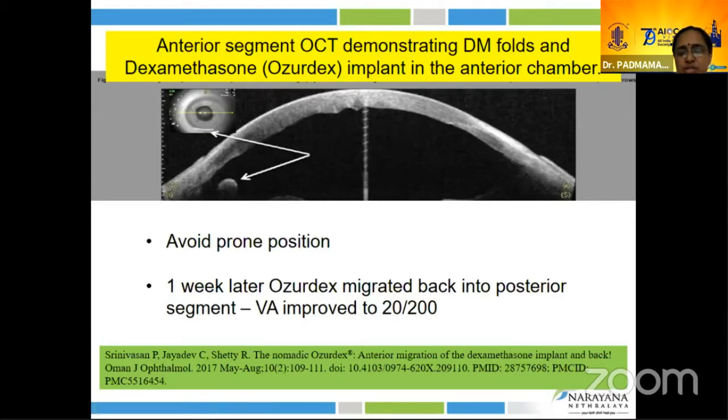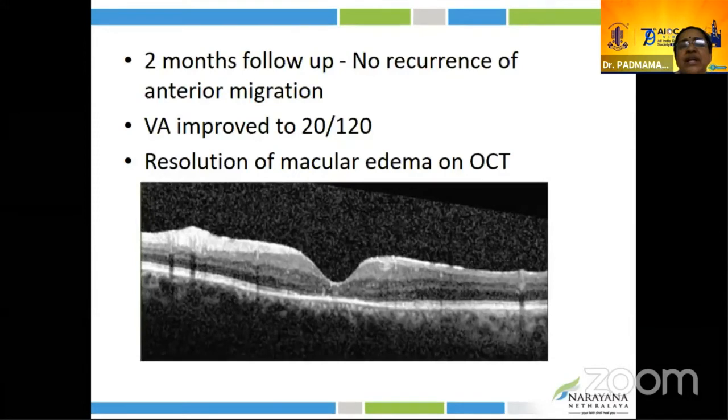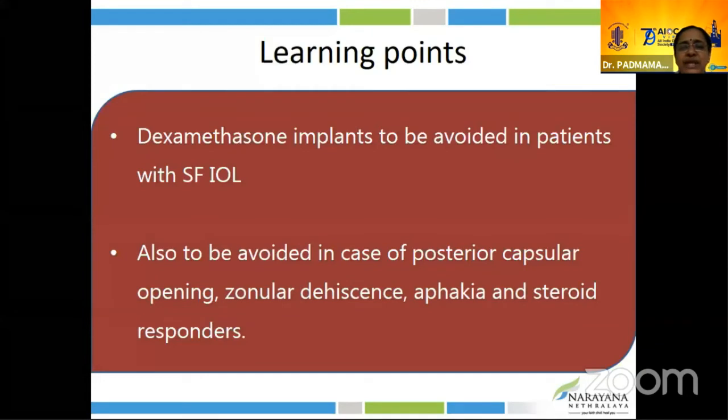Patient was advised to avoid prone position. One week later, the Ozurdex migrated back into the posterior segment and the visual acuity improved to 20/200. This is the 2 months follow-up. There is a resolution of the macular edema and there was no migration of the implant into the anterior chamber. The learning point from this case: dexamethasone implant to be avoided in patients with SF-IOL. We know this has to be avoided, but this particular patient was refractory to treatment. They took a chance and they injected in the SF-IOL.